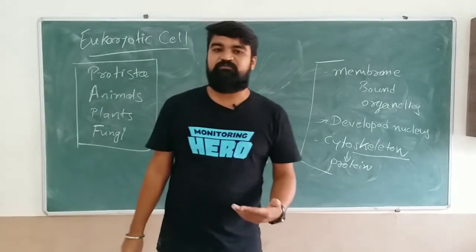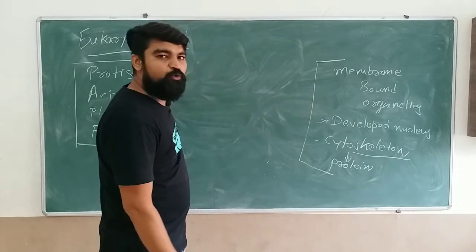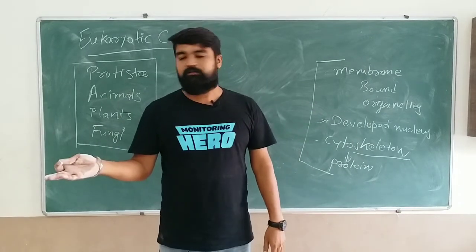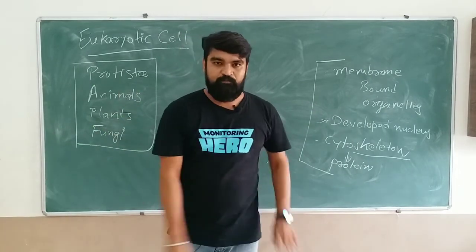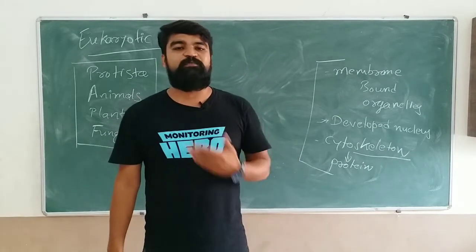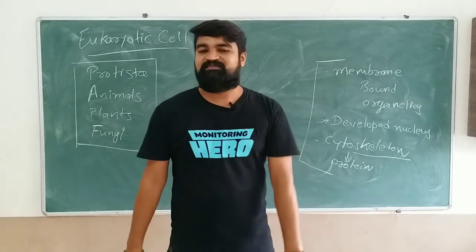So from next lecture we will talk about the organelles which are there inside this particular eukaryotic cell. It may differ in plant cell and animal cells. Majorly these are the two main types of eukaryotic cells, and some of the organelles may differ in animal cell and plant cell, which we will look at in next lectures.